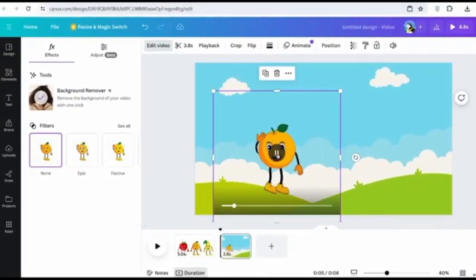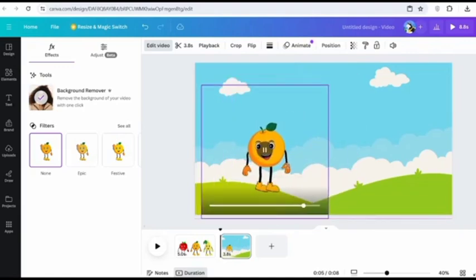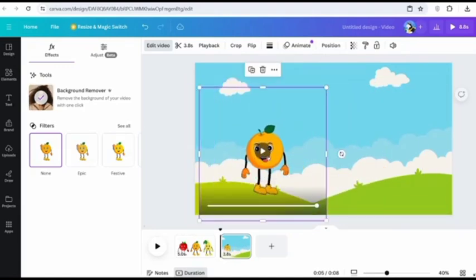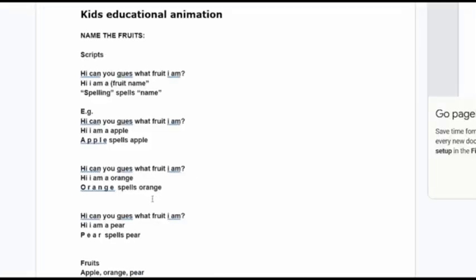Once you have your video on your scene, you can now go ahead to further crop it and edit it to better fit the background. So now this is what we're working with. And then from here, what you want to do is take a look at your script and figure out what your character is saying, what they're doing, and then you want to crop and adjust your animation accordingly to that.